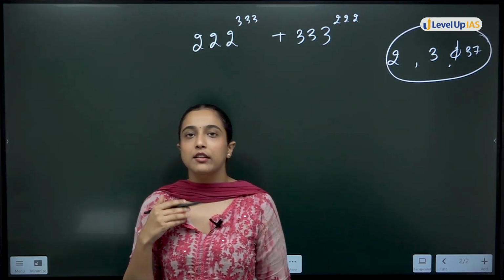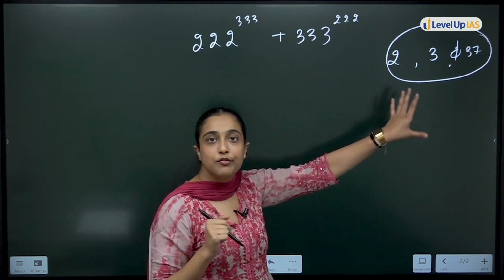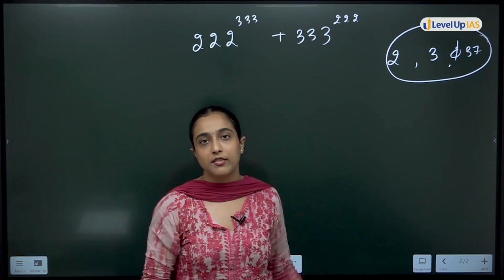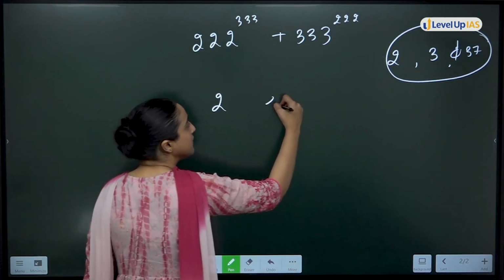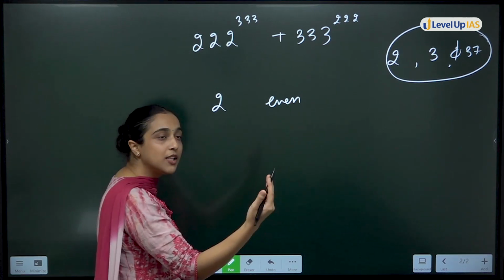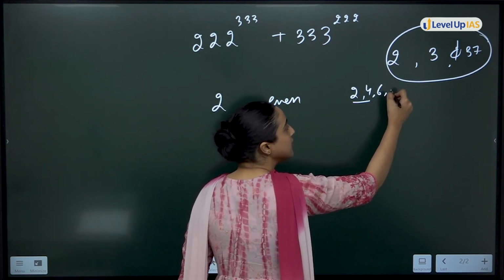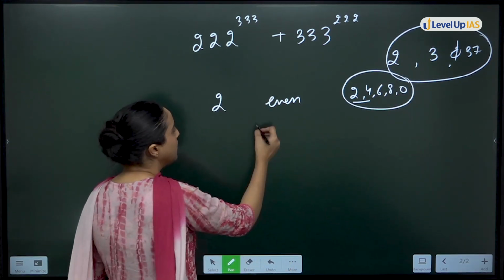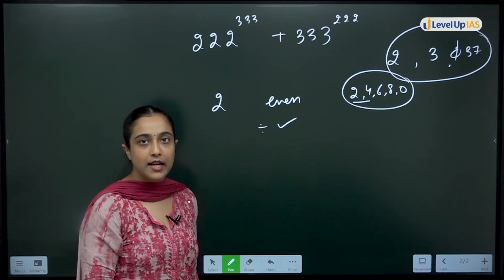First let us do it using option elimination. Which is the easiest number to solve for divisibility? We know for 2, if the number is even, how will we know? The unit digit should be 2, 4, 6, 8 or 0. If the number is even, then it will be divisible. This is divisibility of 2, right?